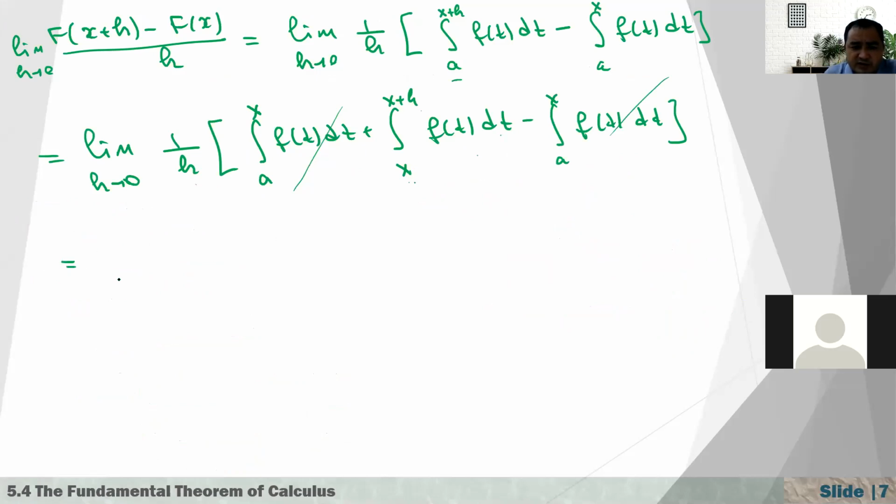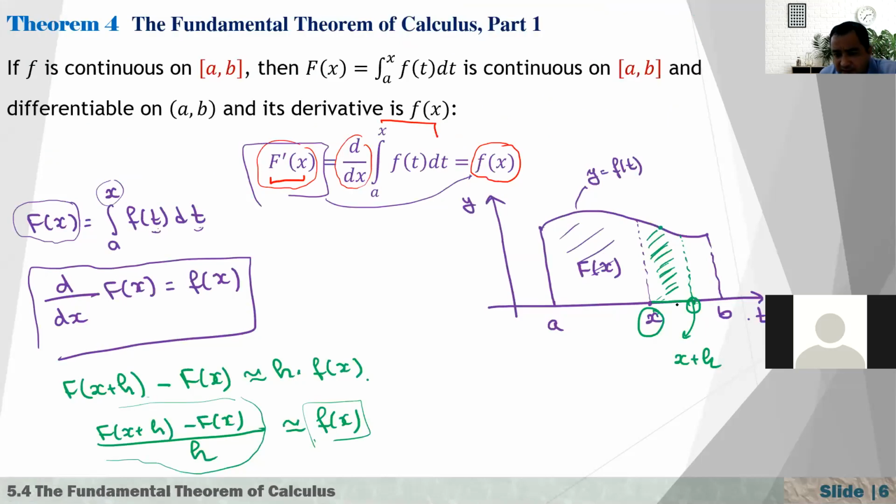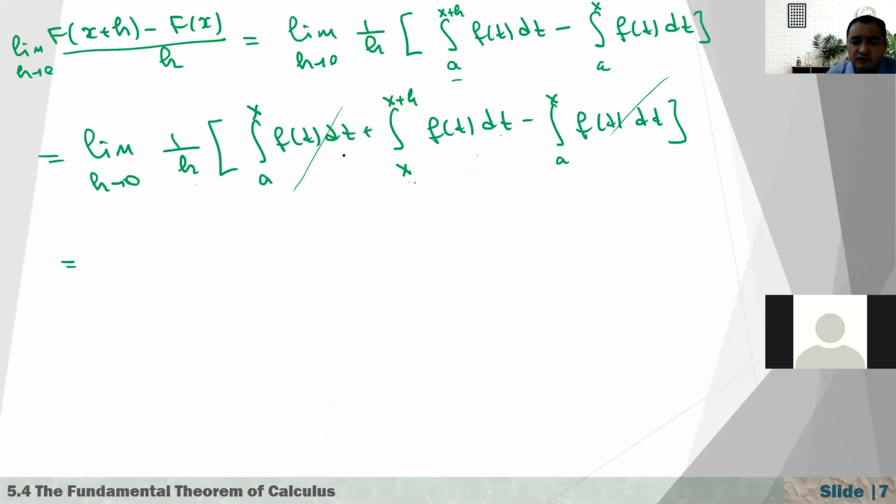So now, using the mean value theorem, if I apply it there, there exists some c in the interval from x to x plus h where f of c is equal to the average value of this function. Let me keep this here. We have the limit as h approaches 0 of 1 over h, and this h is x plus h minus x, times the integral from x to x plus h of f of t dt.